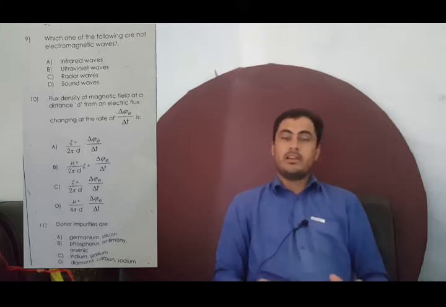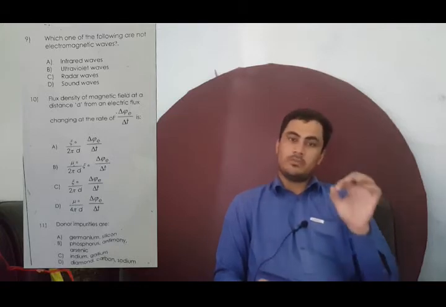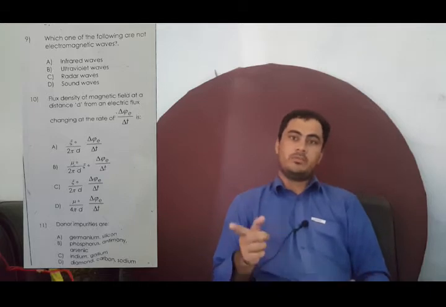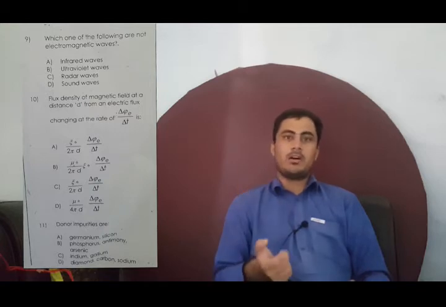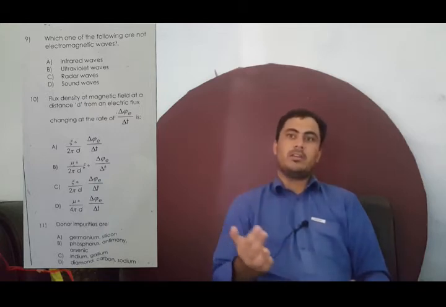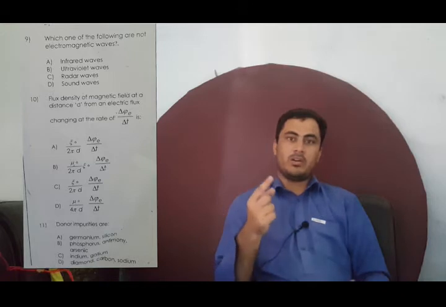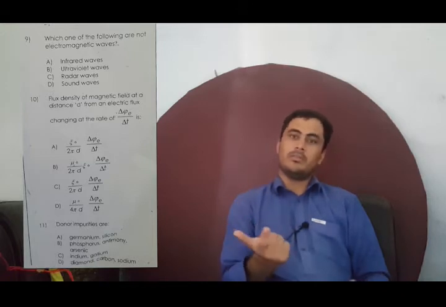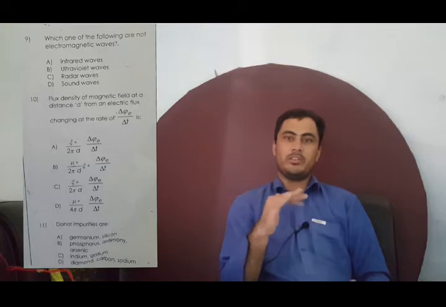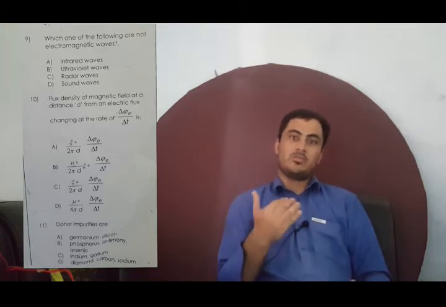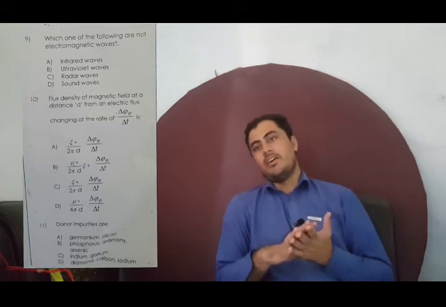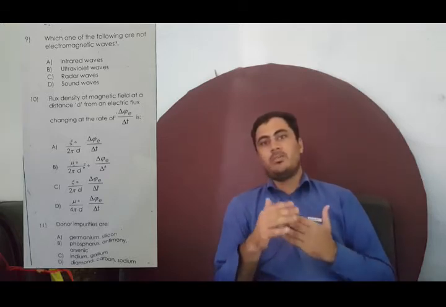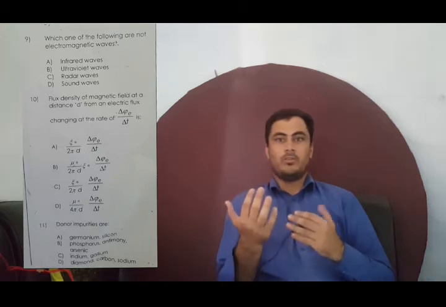So the answer is very clear, because donor impurities are basically the 5th group impurities. When you add the 5th group element to the 4th group, n-type semiconductors are formed, and in n-type semiconductors electrons are in the majority, because one electron basically remains unpaired during the doping process. That's why electrons are called the majority carriers, and that electron is available to form a pair and to combine with the hole.